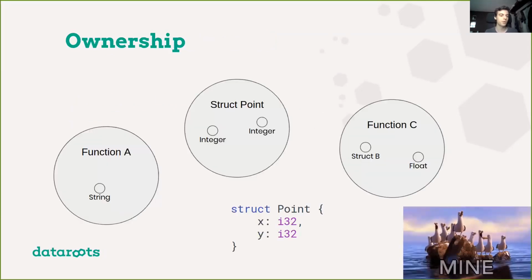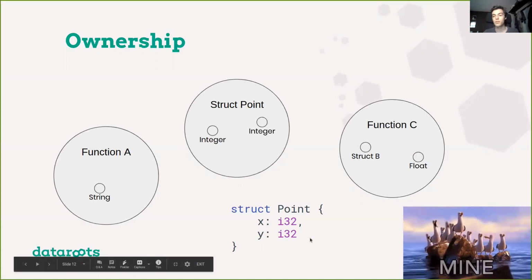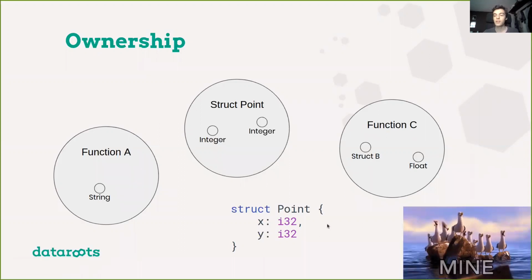So in Rust, we have something called ownership, and it's very similar to your intuitive understanding of ownership. Basically, every piece of data in a Rust program is owned by something. Things that can own data are things like functions, structs, and enums. Here we have an example where we have a function A which owns a string. And here we have a little code snippet of a struct Point. This struct has two fields, X and Y, both 32-bit integers. So in this case, the struct Point owns the two integers. So this is the idea.